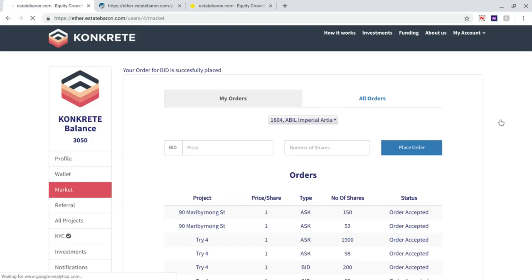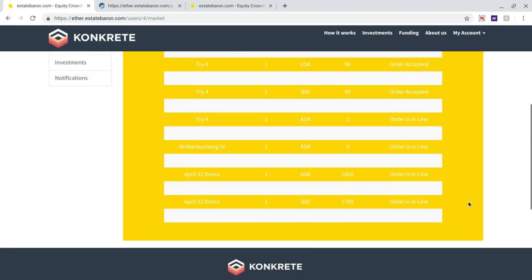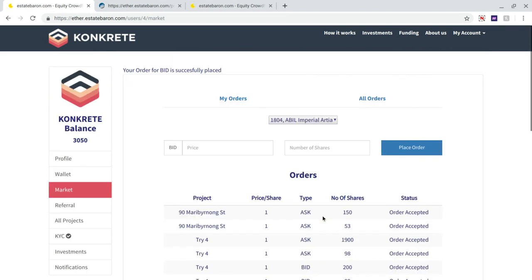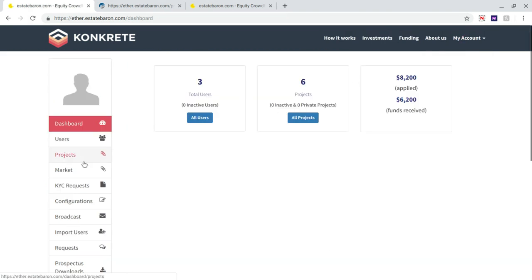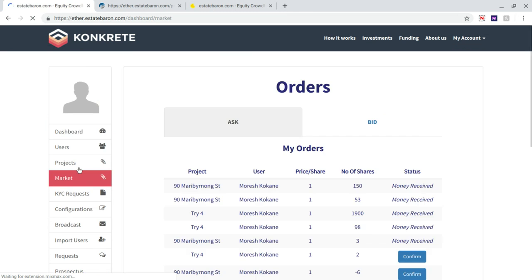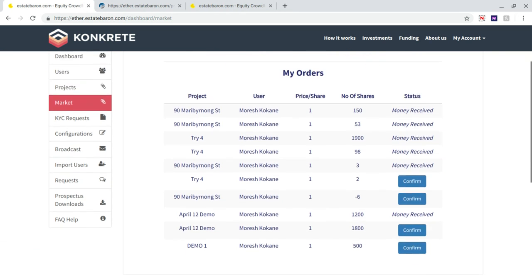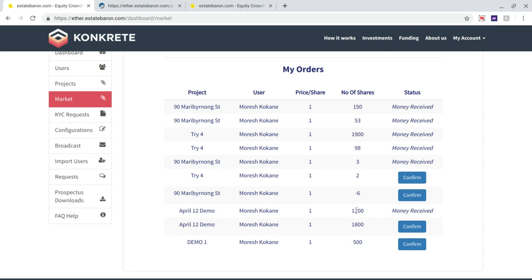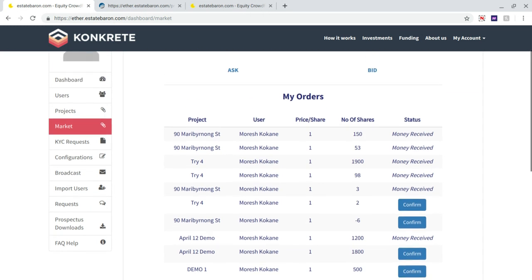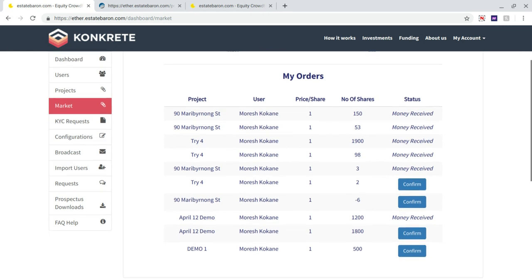Hit confirm. Now, the UI is acting out, but as you can see, for demo one there's an order for 500 shares, which is an ask order, which is basically a sell. Now the admin will receive this order in his dashboard, and he can go to the market tab and see that an order for 500 demo one tokens has come in, and he can then decide whether he wants to accept the sell order.